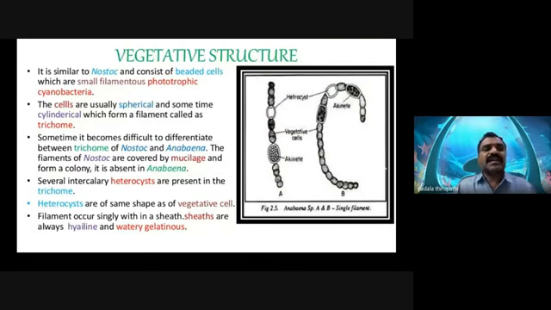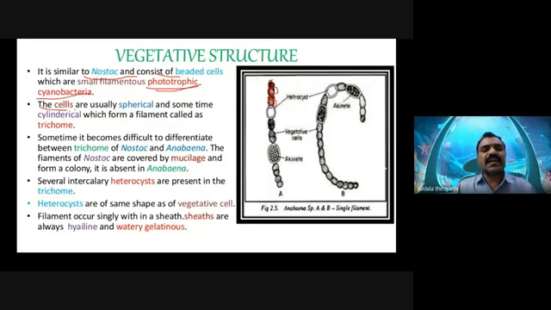This is very similar to Nostoc and consists of bead-like cells. Bead means a bead, beaded structures, like the beaded structures we see in a chain that we wear. So these bead-like cells are arranged in filaments, which are small filamentous phototrophic cyanobacteria. So this Anabaena is a phototrophic cyanobacterium.